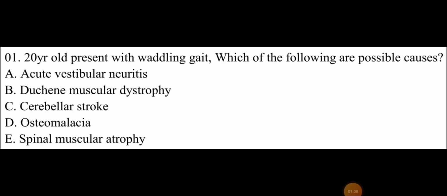In this multiple choice question, it says a 20-year-old presents with waddling gait. Which of the following are possible causes? There are 5 answers: acute vestibular neuritis, Duchenne muscular dystrophy, cerebellar stroke, osteomalacia, and spinal muscular atrophy. So you need to know which of these conditions cause waddling gait and which do not. So let's go through the discussion and find out the answers.